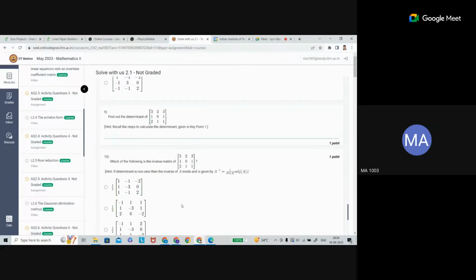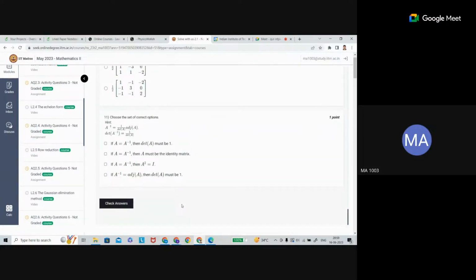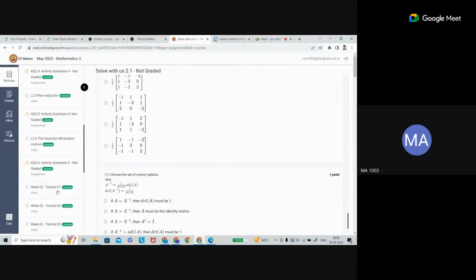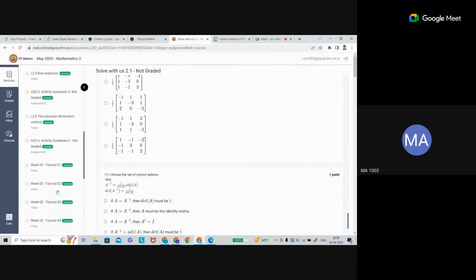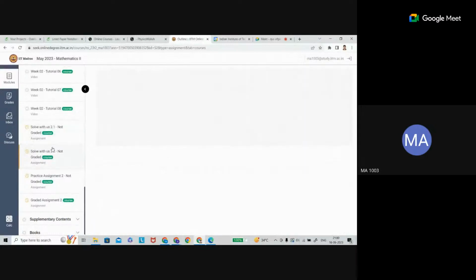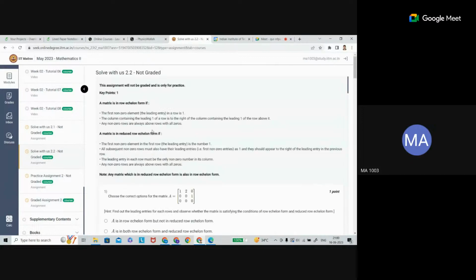Let me go with the echelon form. Then we'll discuss. That's all I think in 2.1 it is there in 2.2. So there, if you see that there is two solve with us. One is 2.1 and another one is 2.2. So now the word is here.